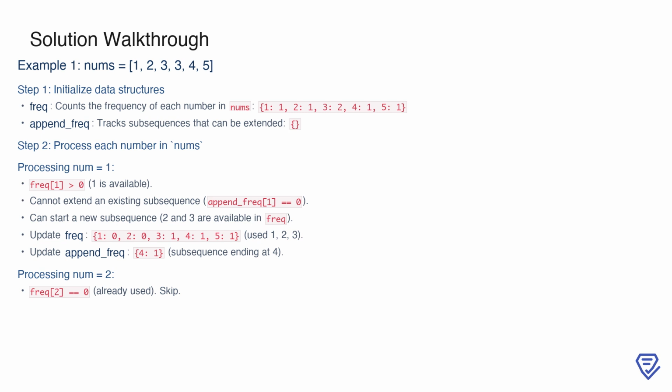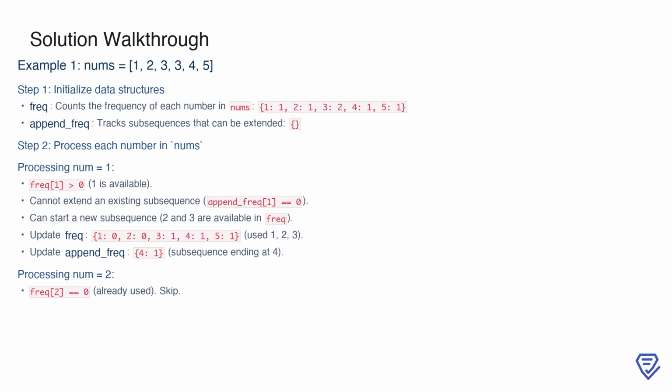Starting with the number 1, we see that frequency[1] > 0, meaning it is available. Since there is no existing subsequence ending at 1, append_frequency[1] == 0, we check if we can start a new subsequence. Both 2 and 3 are available in frequency, so we use 1, 2, and 3 to form a new subsequence. This updates frequency to 1: 0, 2: 0, 3: 1, 4: 1, 5: 1, and append_frequency to 4: 1, indicating a subsequence ending at 4.